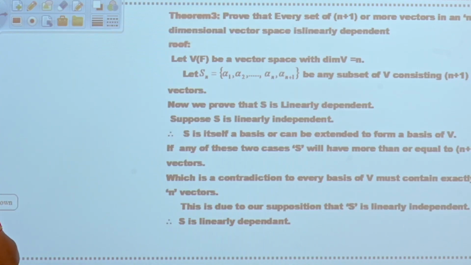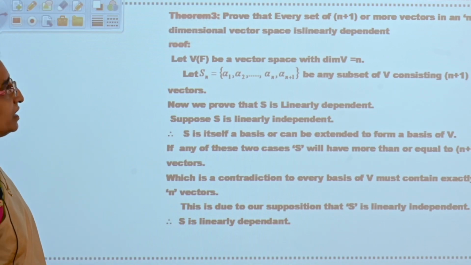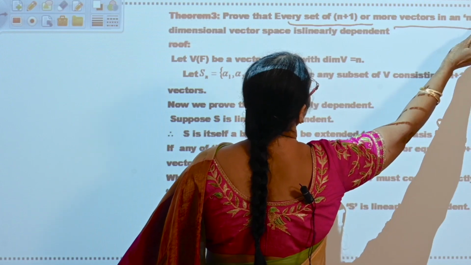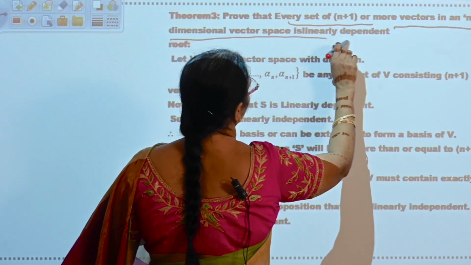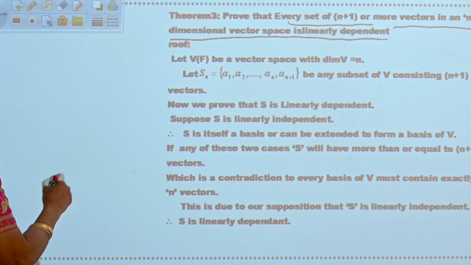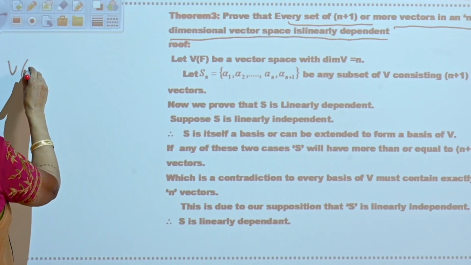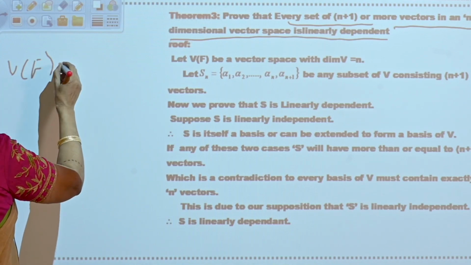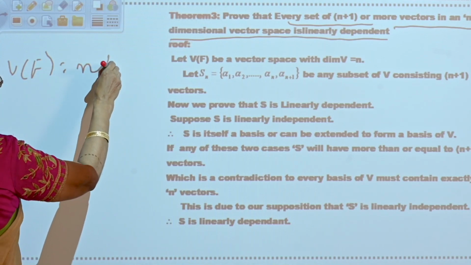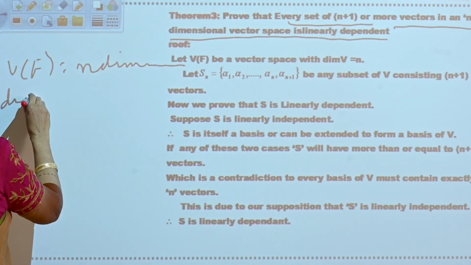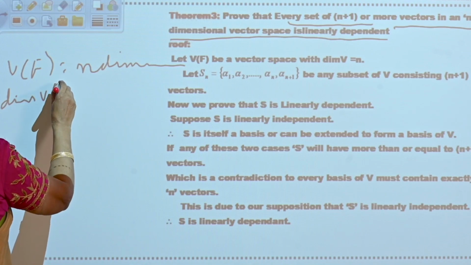Okay. Now see the next property. That is, every set of n plus 1 or more vectors in an n-dimensional vector space is linearly dependent. What is this? Now see here, V of F is n-dimensional. That means the dimension of V of F is equal to n.